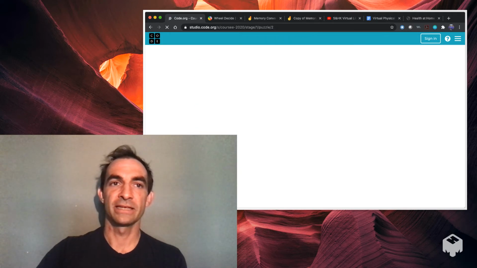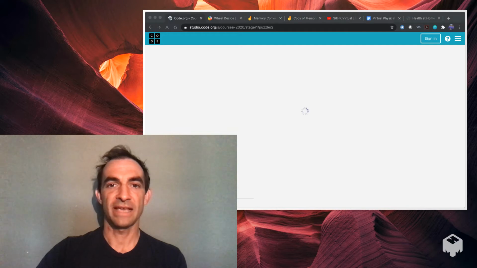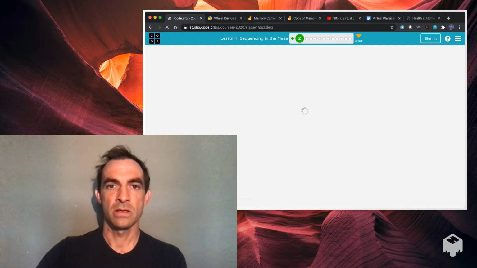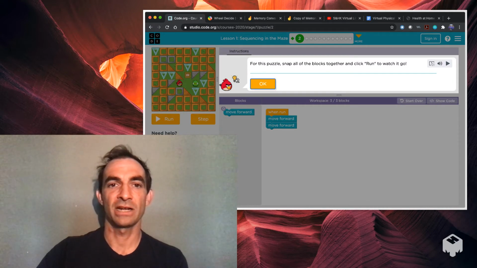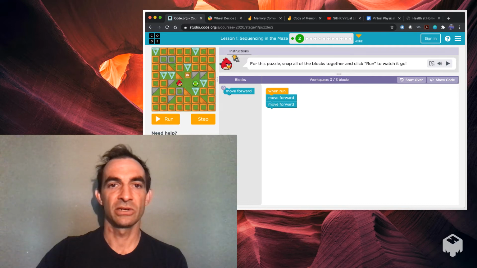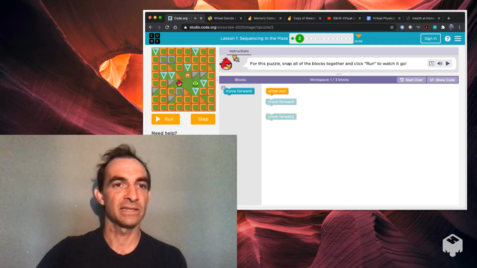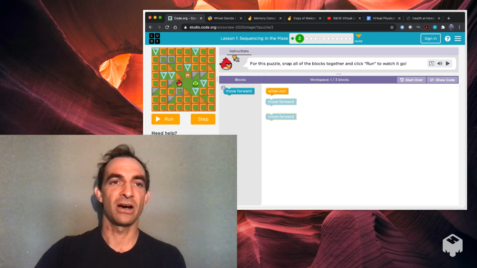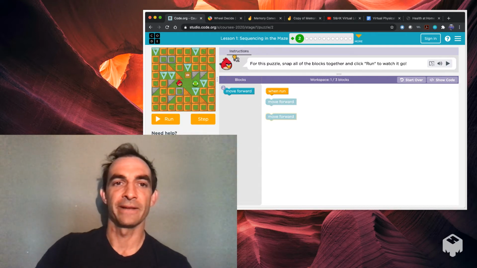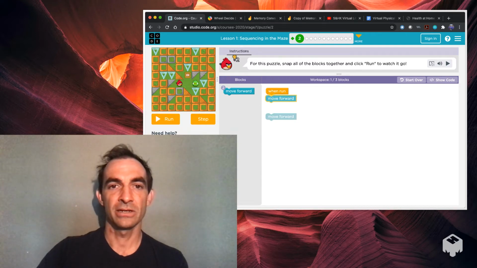The goal is to move this Angry Bird through the maze. So for this puzzle, snap all the blocks together, click run, and watch it go. It tells you what to do. I'll have it separated because I've already done this lesson. I'm learning the code too, along with everybody else. The goal is to make this Angry Bird jump, so he jumps on the green pig. So we move the 2 blocks together.